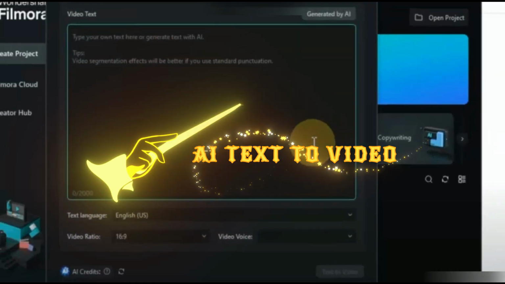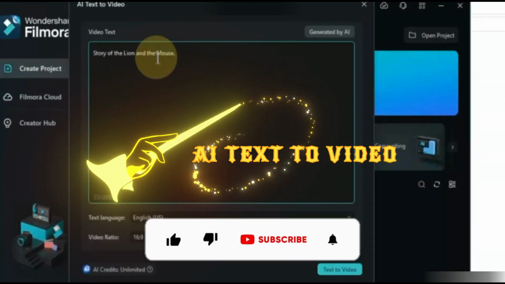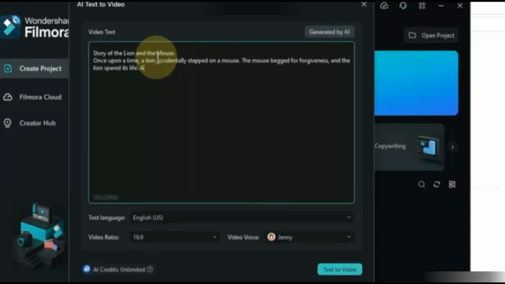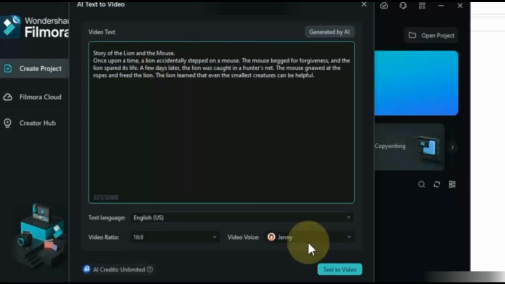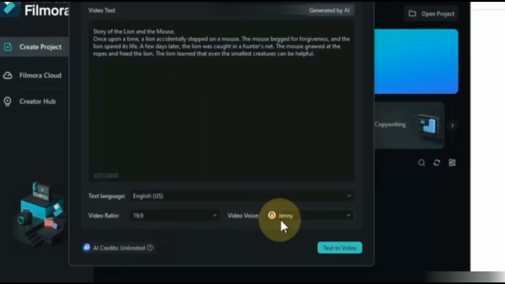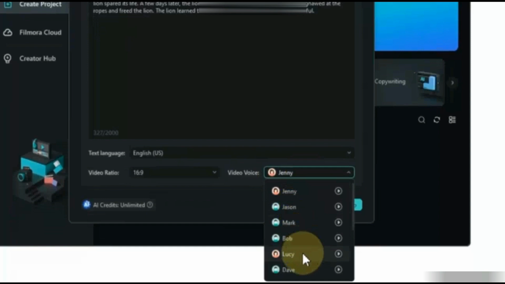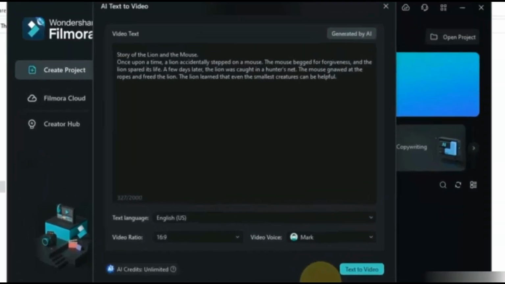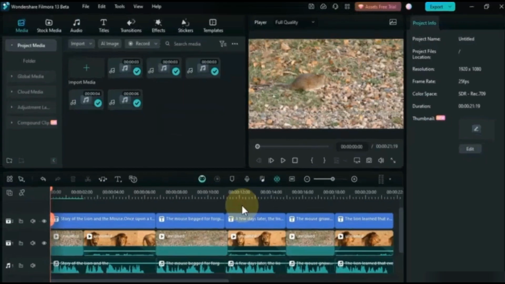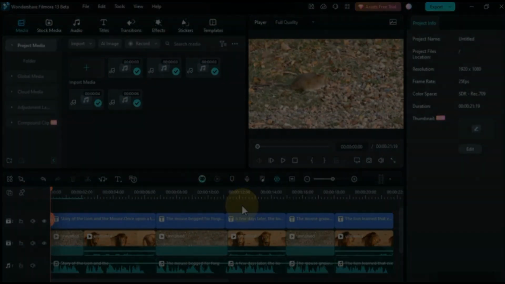AI Text to Video Generator. This is one of the most important features of Filmora 13. Here you can type the script of your video, you can write any story or video script you want and it will create a video for you. After writing text, select the language of your video, then select aspect ratio. I will go with 16:9. Select the voice and you are done. As you can see that our video has been created. In this way you can use this feature.